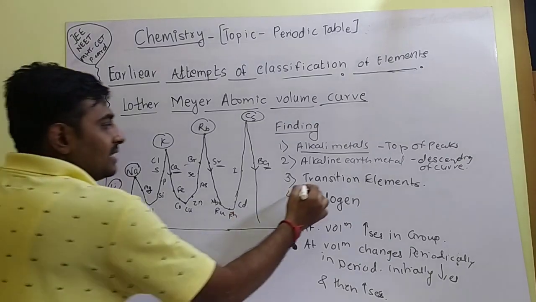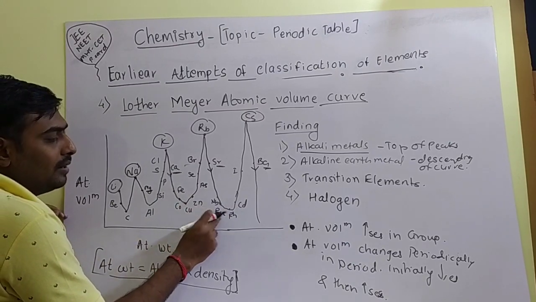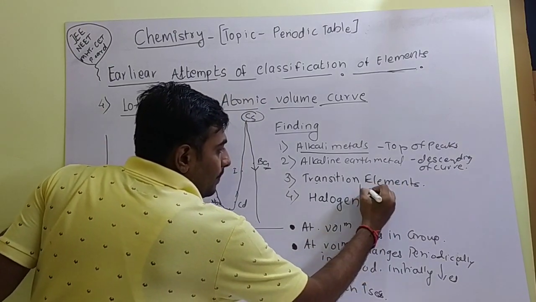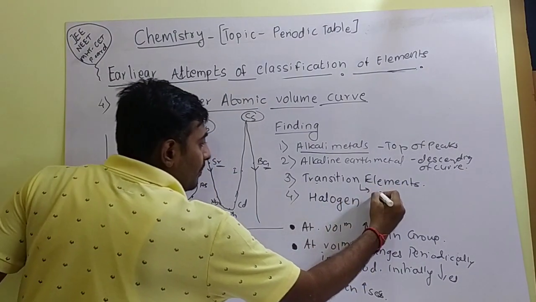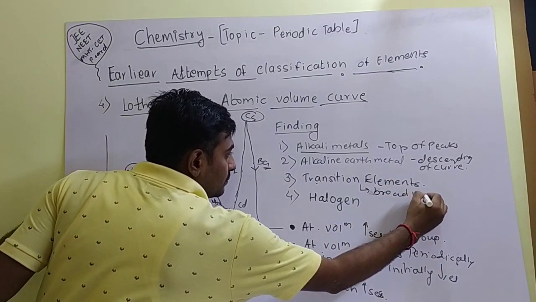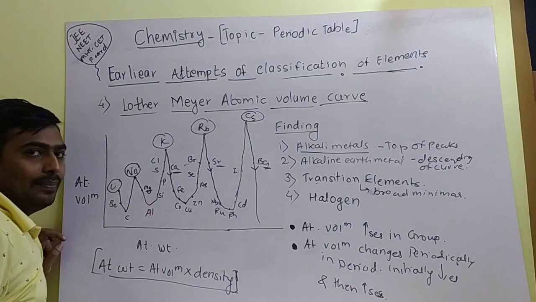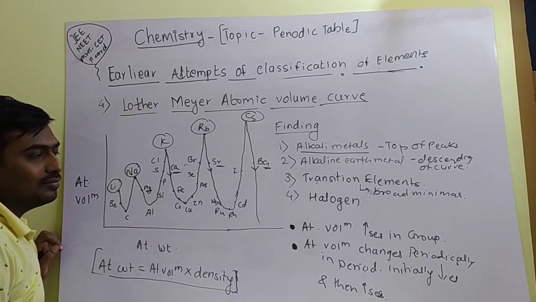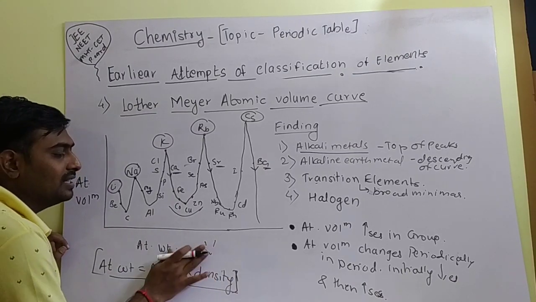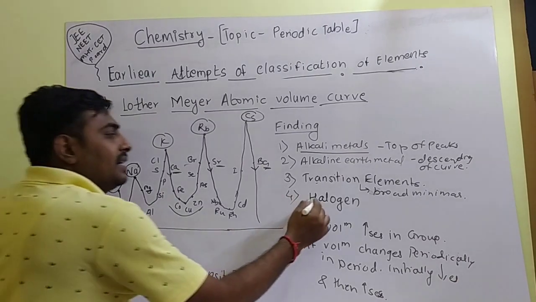One more position, that is the transition elements. Transition elements like aluminium, cobalt, copper, zinc, rhodium, niobium, cadmium are present in broad minima. So when you observe the graphical representation, these transition elements are present at the bottom side of the curve in the form of broad minima. This is not a sharp peak at the bottom, it is a broad spectrum, broad lines that you observe.